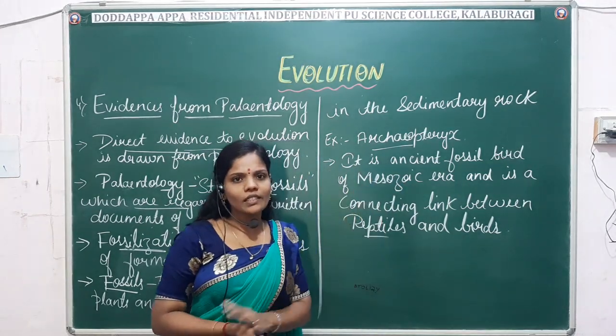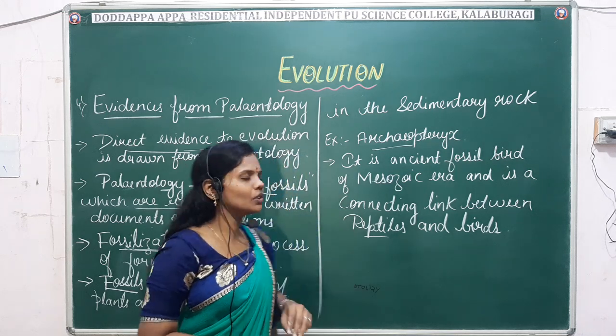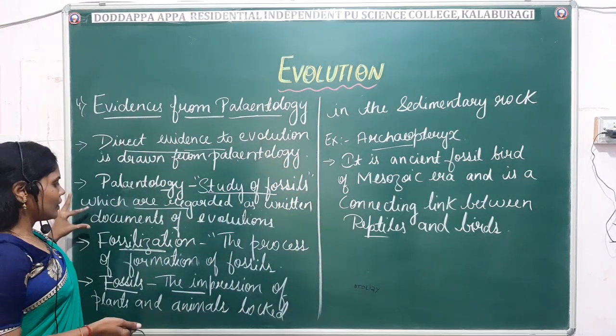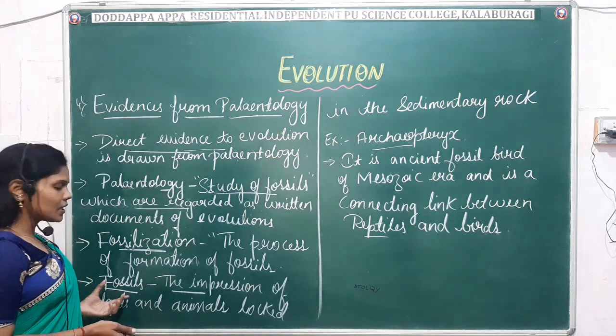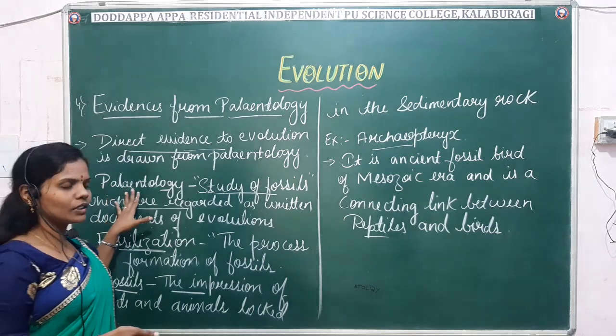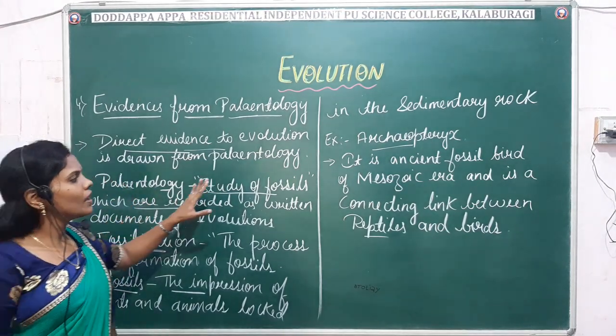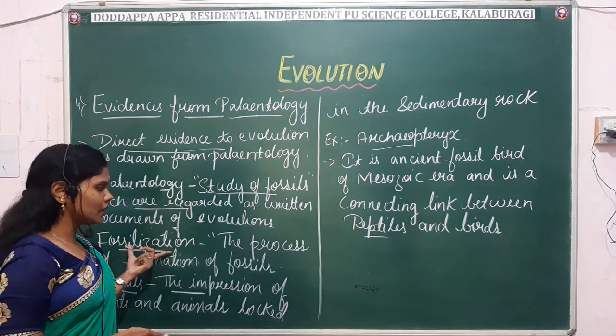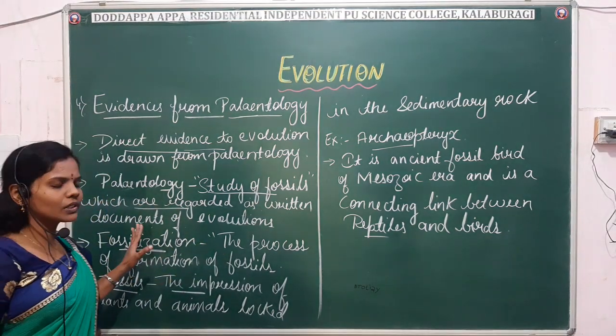So what does this evidence say? In this evidence we come across three terms: paleontology, fossilization, and fossils. First, paleontology: the study of fossils. Fossilization: the process of formation of fossils.